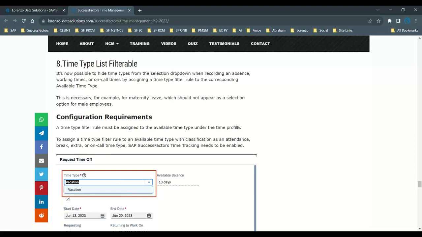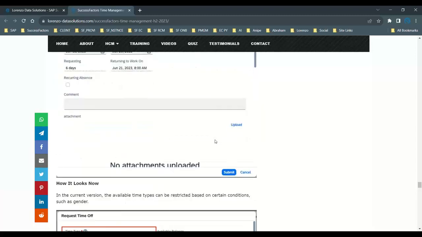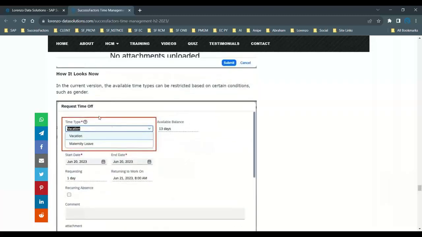Even if you just go and check it, you can see it in the system. But from this latest one, you can filter the time type available based on the gender. For example, you can see at the bottom, in the current version, the time types can be restricted based on the gender selected.